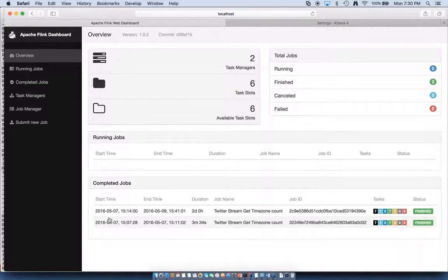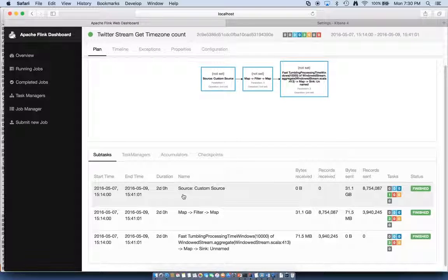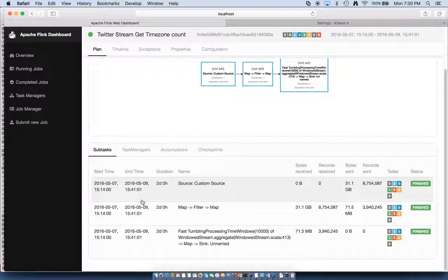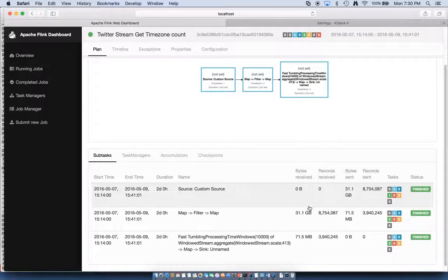Below are the completed jobs. One of the jobs ran for 2 days, after which it was stopped. Another ran for 3 minutes, and detailed logging can be viewed by clicking on the link. The following shows the different sections of the code itself: mapping, filtering, the tumbling processing window, and the amount of data that was processed during that time frame. In this case, 31.1 GB over a time frame of 2 days.